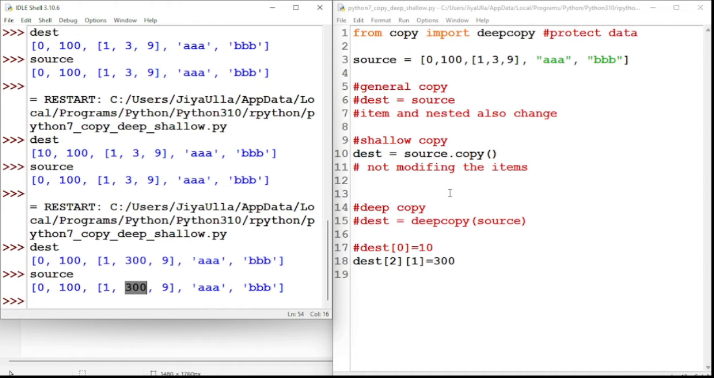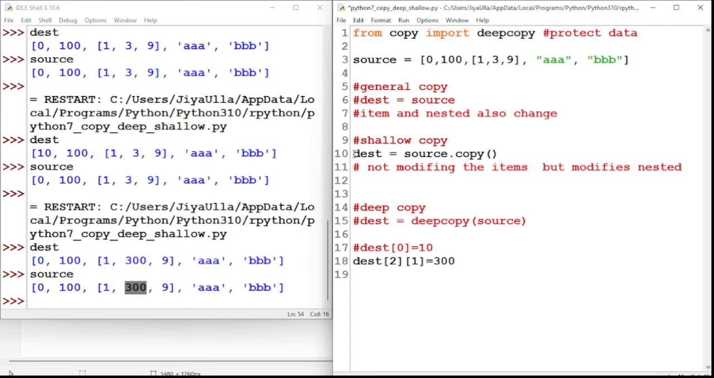This means the shallow copy is only working for elemental data, but it will not work for nested data. Here in general copy it is modifying both the item and the nested item. Here in shallow copy it is not modifying the item but it is modifying the nested item. So to avoid all these things, we will go for deep copy.